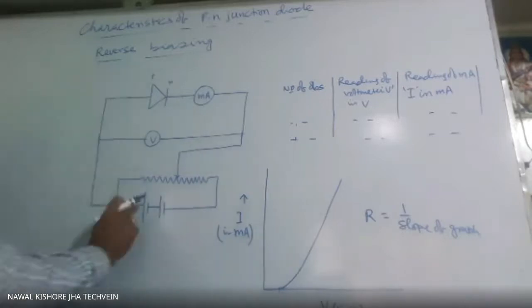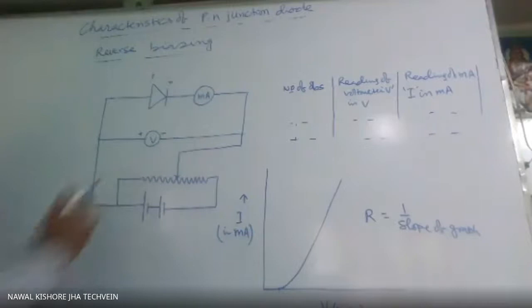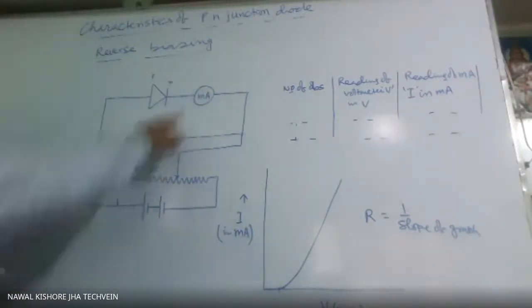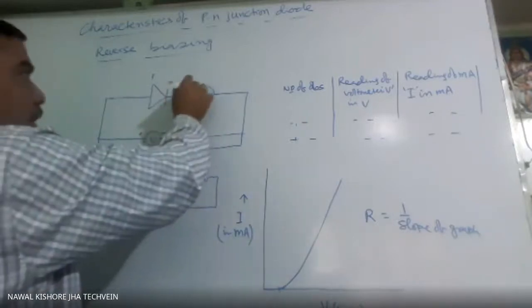So in case of forward biasing, what will be? This is the positive terminal, so this side is positive volt as it is DC. So we have to take care which side will be what. Ammeter. This is the positive side of the battery. So this side will be positive and this will be negative.